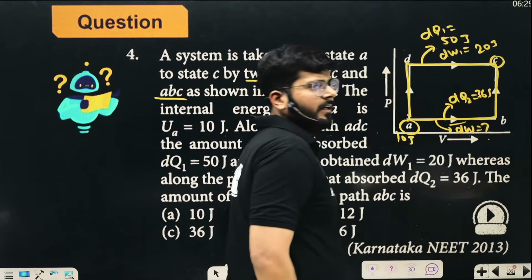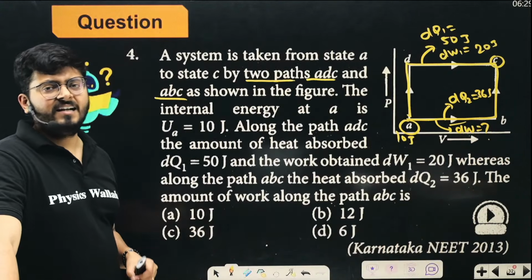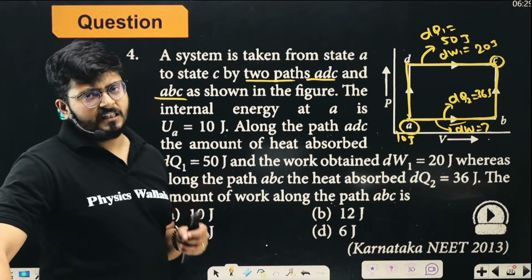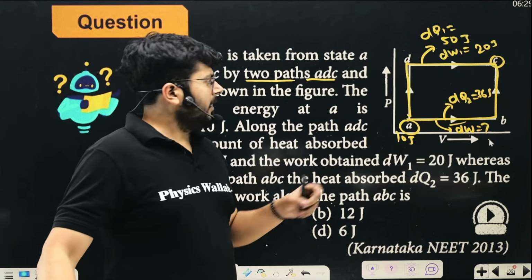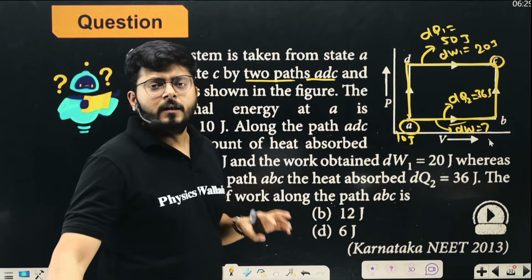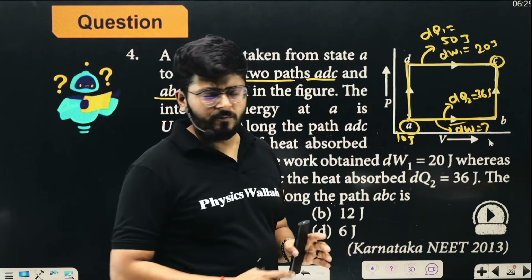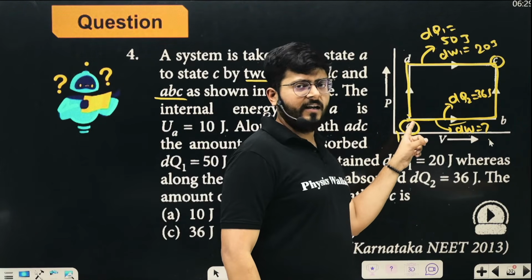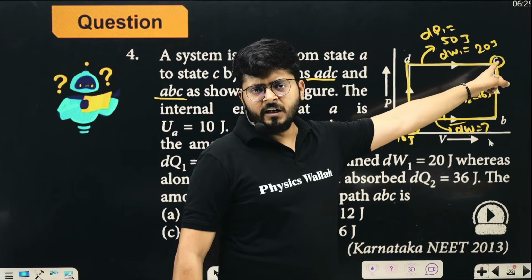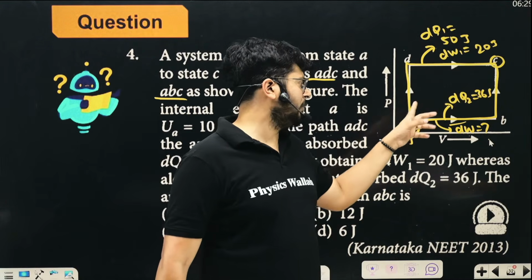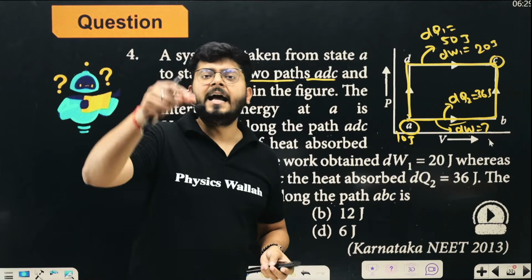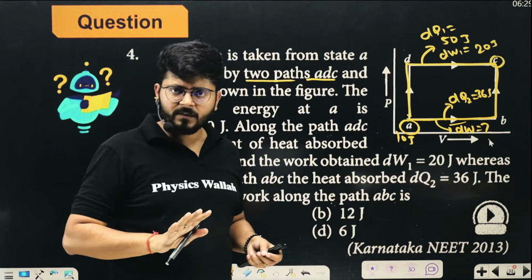My dear kids, over here you need to understand the difference between a thermodynamic property and a path function. The work done and the heat that you have to provide are not point variables. For example, you cannot say that at point A this much heat is in the system, at point C this much heat, or at point A this much work. We cannot define heat and work at a given point, right?